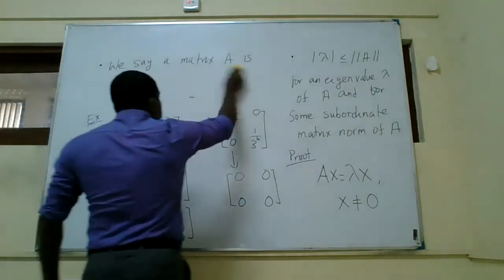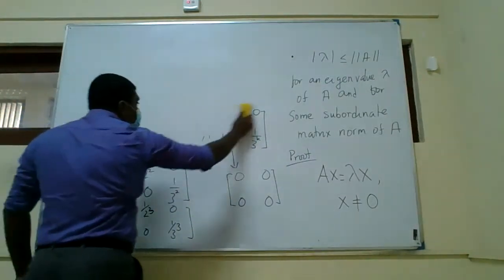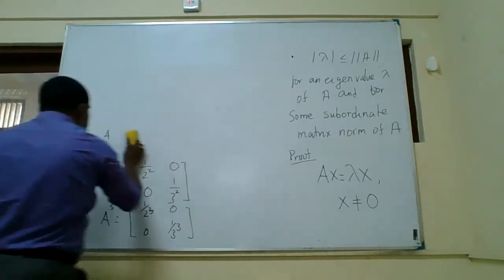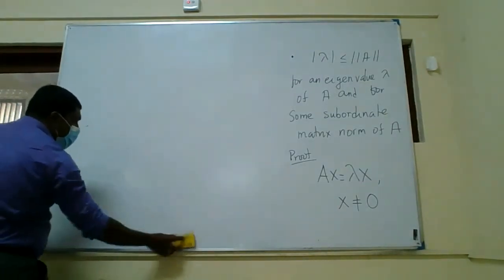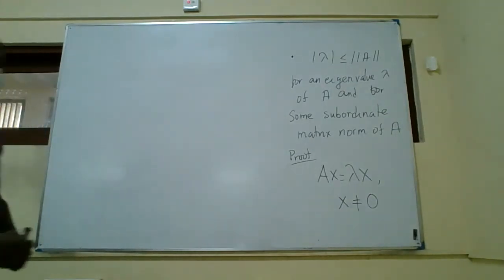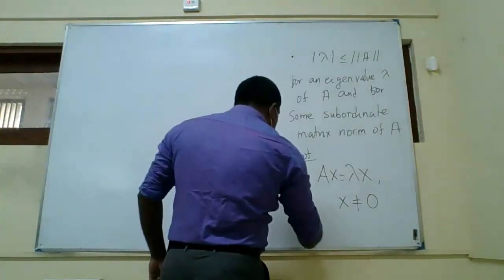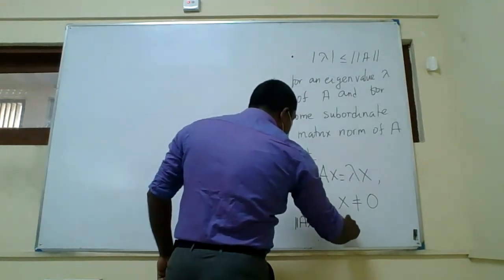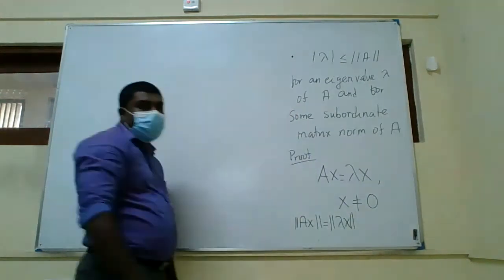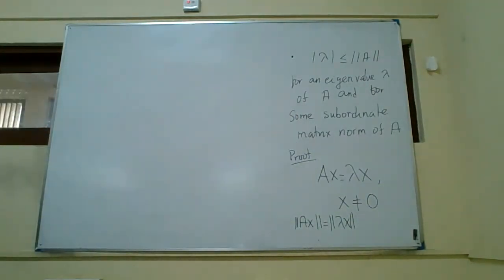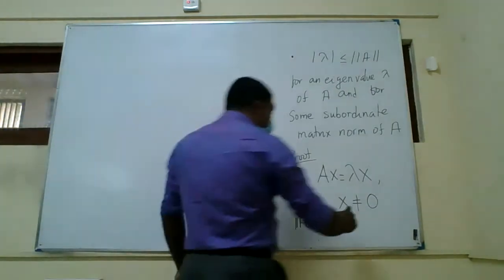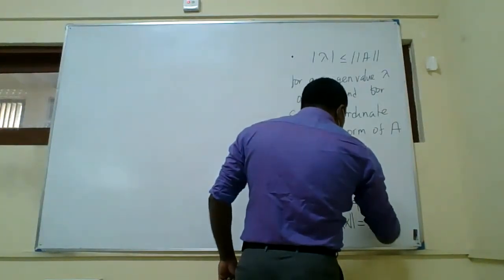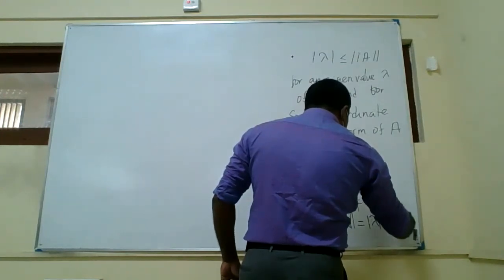So you take the norm on both sides. Norm of Ax is basically norm of lambda x. When you take the norm, if both are equal, the norms are equal. But lambda is a constant and x is a vector, so the norm property says it is the absolute value of lambda times norm of x.